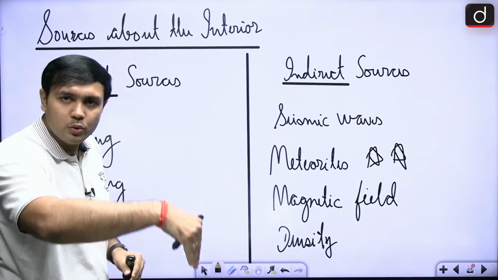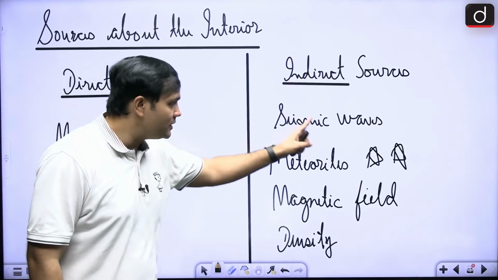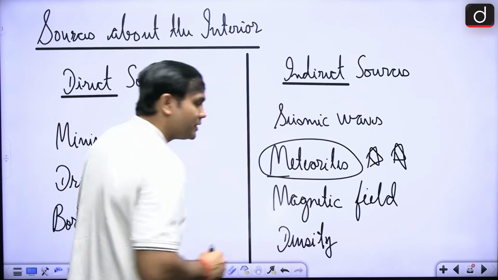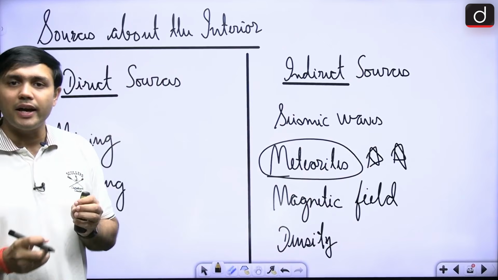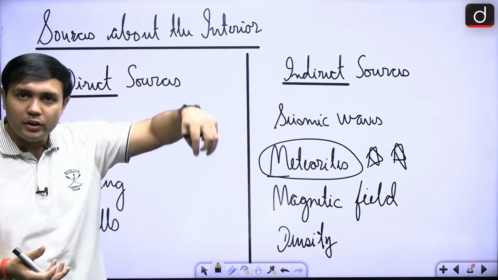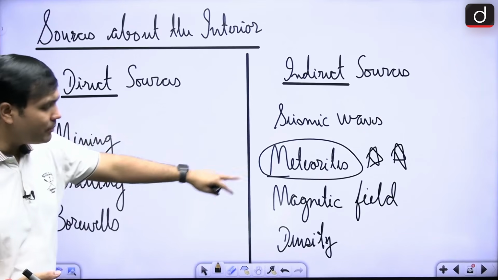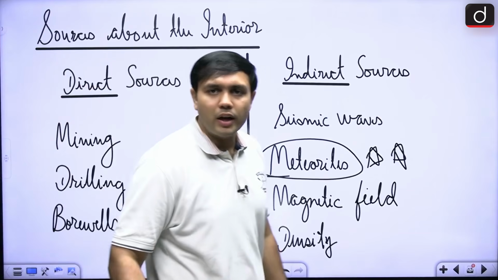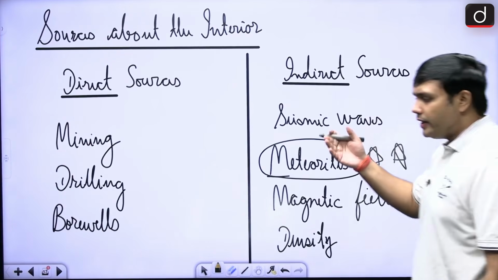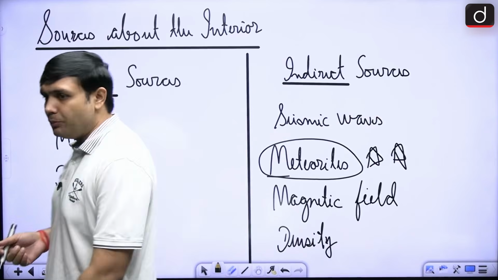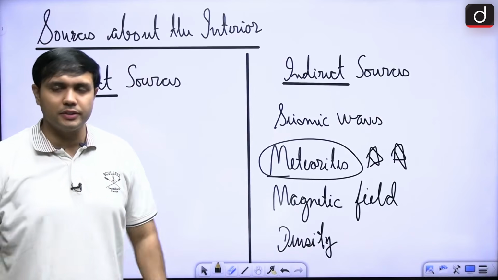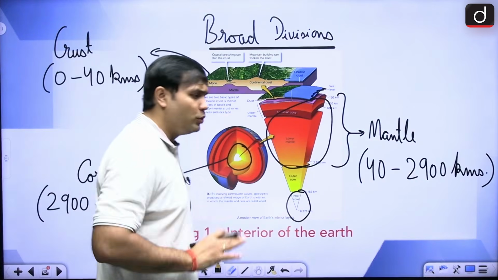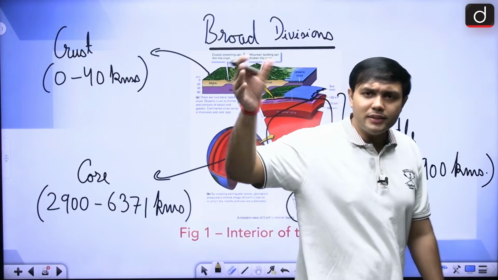Of course, they will not be able to go as deep, but indirect sources such as seismic waves, even meteorites, because they are also giving us an indirect understanding of what kind of things we might find inside our Earth. Magnetic field, density, these are some of the different ways through which we come to know about our interior. All right. So these are direct and indirect sources through which we come to know about the interior of the Earth, right? Now, in case of the interior of the Earth, there are some broad divisions. I'm hoping that most of you would have heard about crust, mantle, and core. There are some subdivisions also.